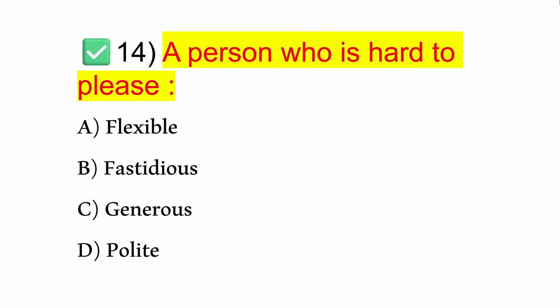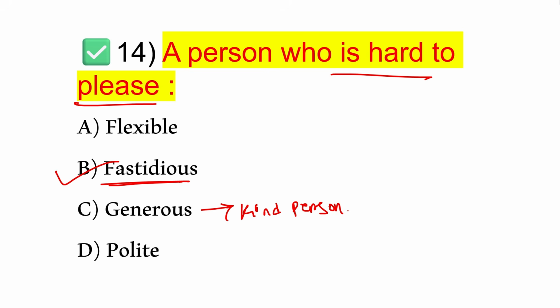Next, a person who is hard to please. What is it called? That is option B, fastidious. A fastidious person is very difficult to please. Okay, so look at the other options. What is generous? So generous generally suggests a kind-hearted person. Kind person.